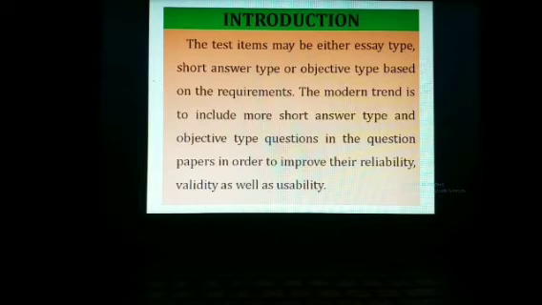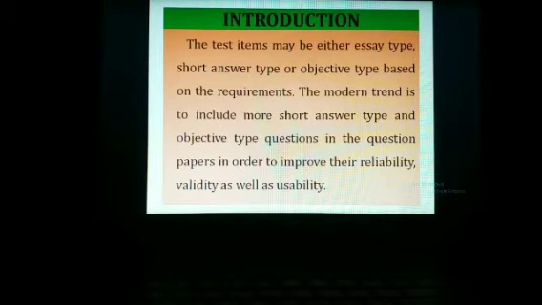We have already discussed different types of test items. Teachers use a variety of test items for testing the learner's achievement. And the tests may be either essay type test or short answer type test or objective type test.